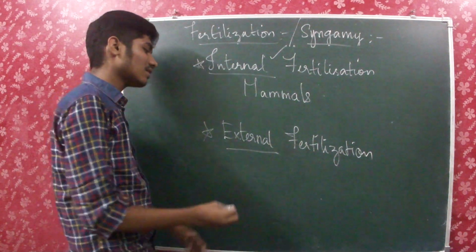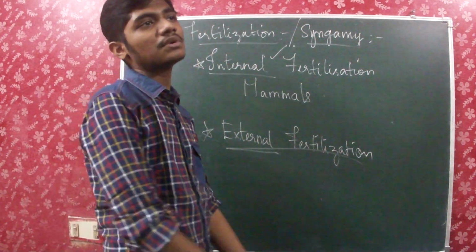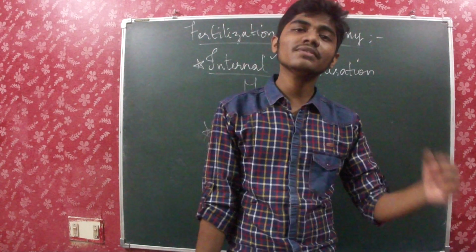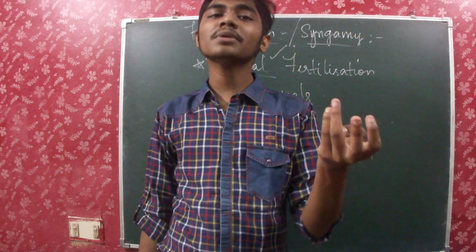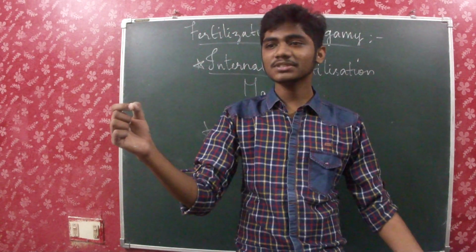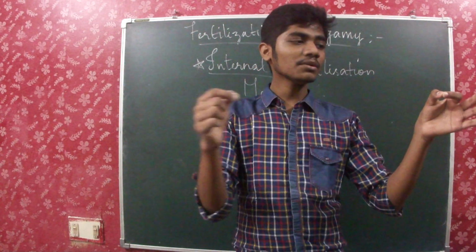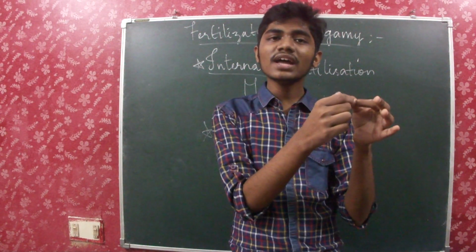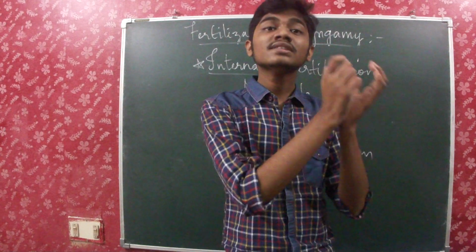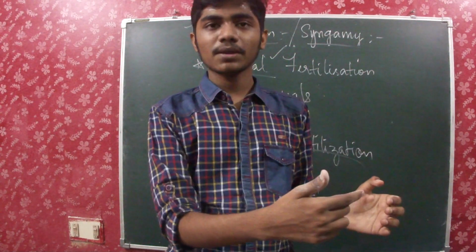Mammals and others also. And what is external fertilization? Just now we talked about that. Algae, bryophytes and pteridophytes. I told you that male gametes will be here, female gametes will be here, and they have to move through water and fuse, and the new zygote will be formed here itself. This kind of fertilization is known as external fertilization because this occurs outside the female body.